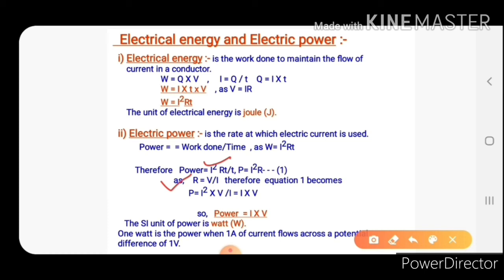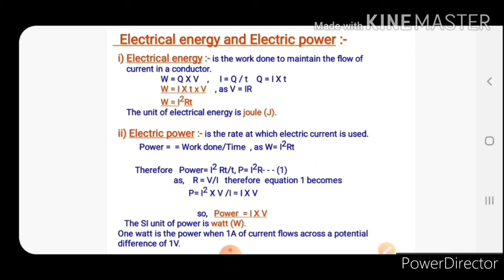Now cancel out I with I. Now it becomes P is equal to VI. So power is equal to the multiplication of current and potential difference. Now the SI unit of power is watt.